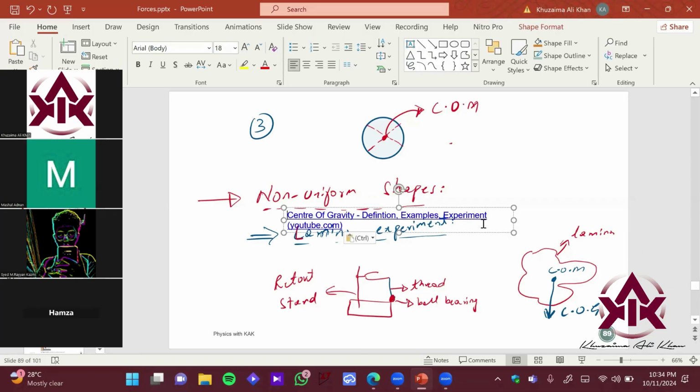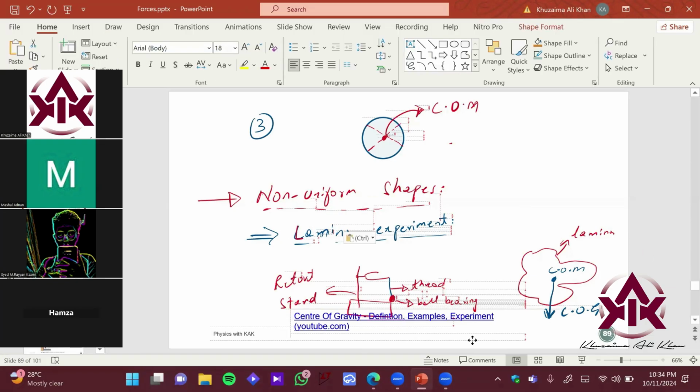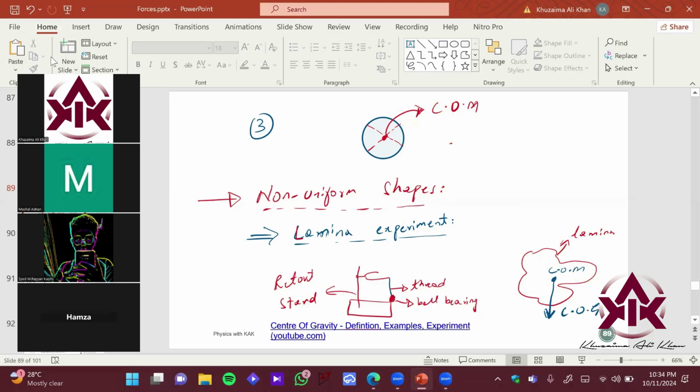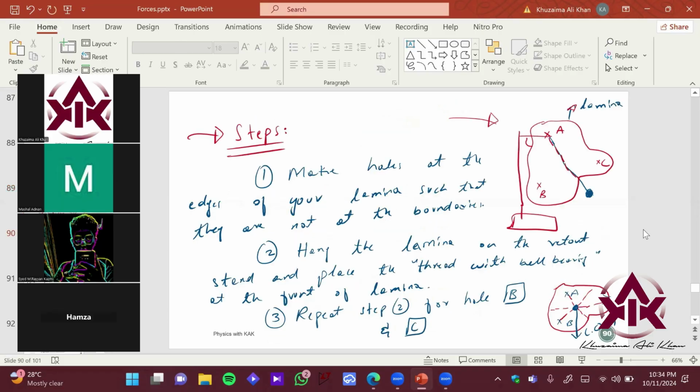Let me add the link over here. Okay, so I have added this link. There are similar steps, but I use a string and a ball bearing as a plumb line just to make it simpler for you guys. You have the same steps: make holes at the edges of your lamina, and you hang the lamina from one of the holes.